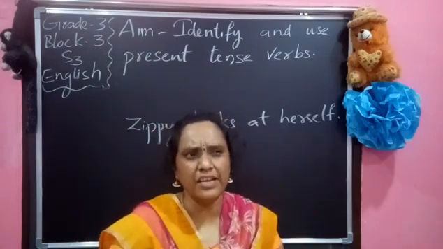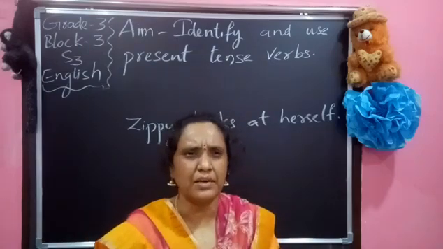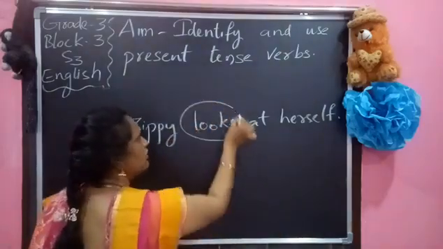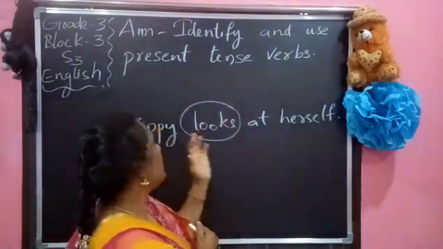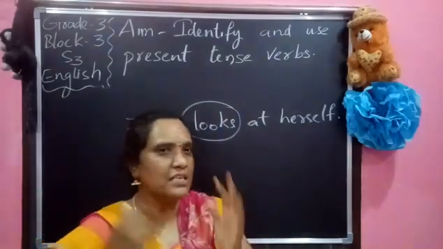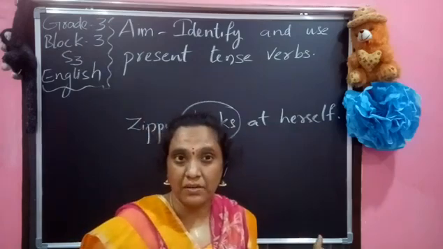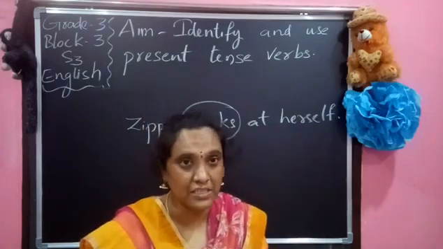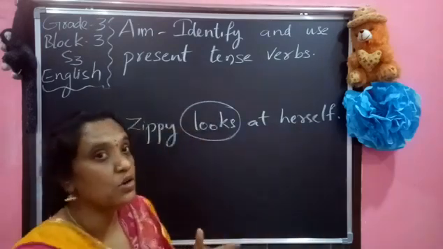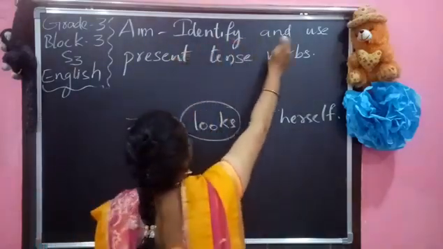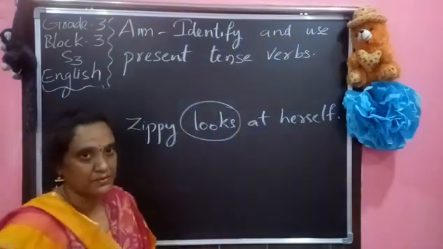So coming to every sentence, we observe some tenses, the verbs. So we are going to observe the verbs. How are the verbs there? Jippy looks at herself. So in this sentence, how is the verb? What form is the verb? If you want to identify such things, first of all, let us know what our aim is today. Today our aim is to identify and use the present tense verbs.